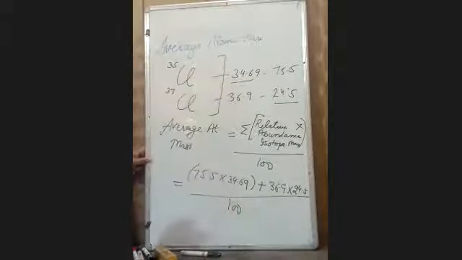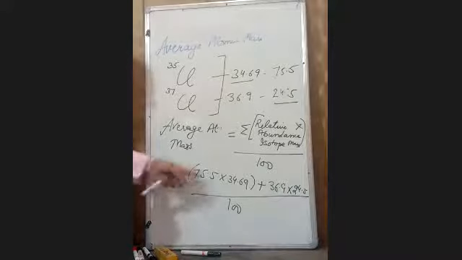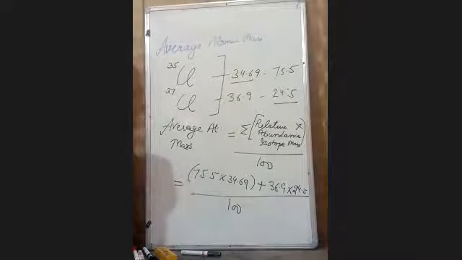Solve it fast: 75.5 into 34.69 plus 36.9 into 24.5, divided by 100.